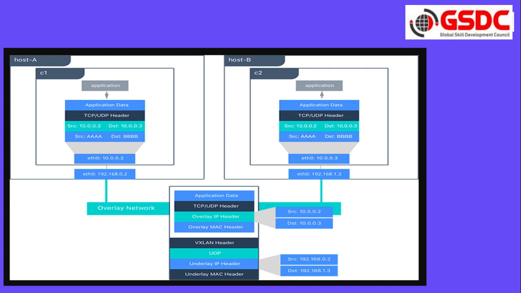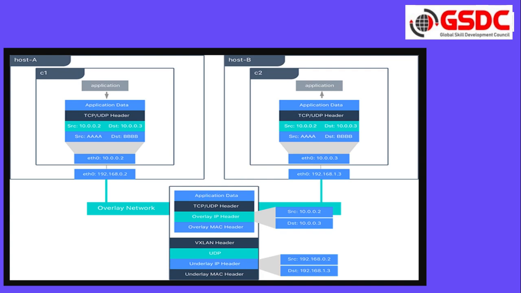In the first header, we have the source and destination of the containers, and in the underlay IP header, we have the source and destination of the hosts. With this underlay IP header, it will understand which host to pass this to. Then this underlay header will be removed, and it will pass the traffic to the other host.